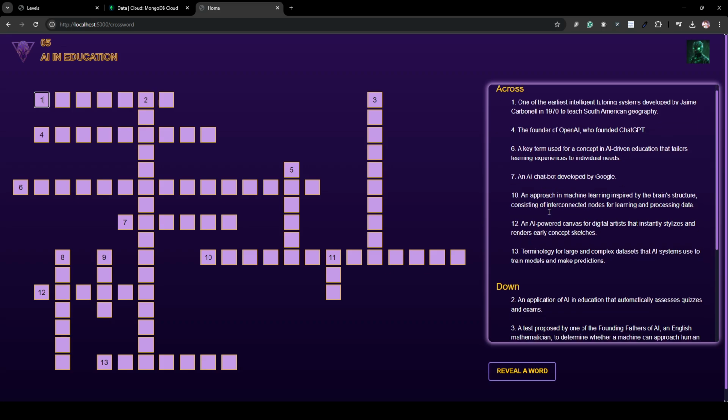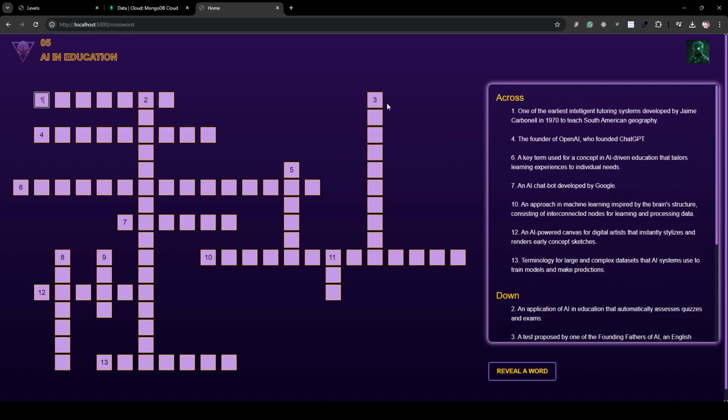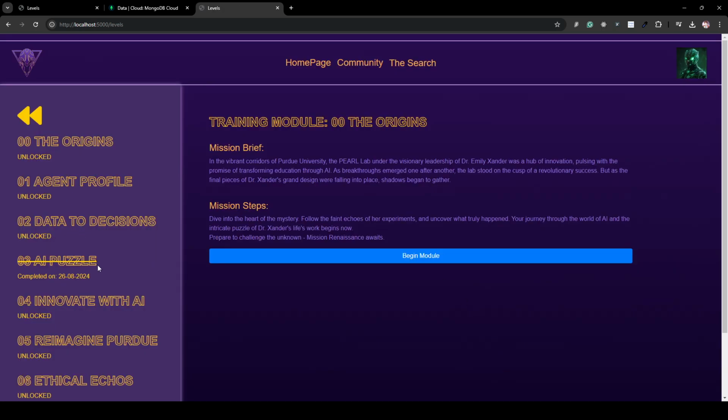For instance, this is how the puzzle would look. We've got hints and we've got placeholders. As soon as someone types a word, they will receive feedback for it, and so on. Since this is the admin profile, I can end the level for now. Once the level is completed, it will have a status of completed written on top of it.